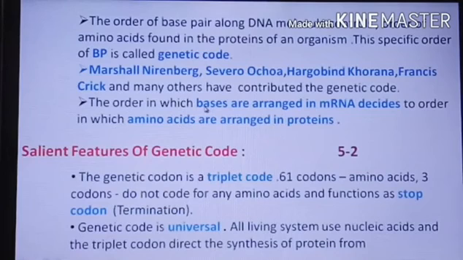The four bases, adenine, guanine, cytosine, uracil, and how they are arranged in the mRNA, decide the arrangement of amino acids in the protein. Okay. Thank you.